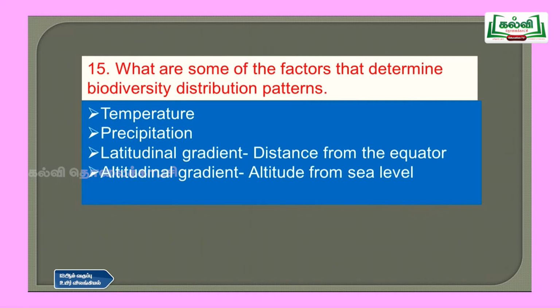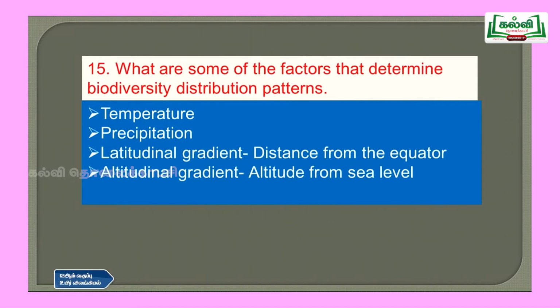And precipitation means how the rainfall is coming in that particular area, that also we have. And latitudinal gradient means in which latitude they are, whether they are in the northern latitude or the southernmost latitude, that is towards the poles, or they are towards the equator, or they are in the Tropic of Cancer or Tropic of Capricorn. So these are the main latitudes. So based on that latitudinal distance from the equator, you have the division or spreading of the organisms in the diversity.